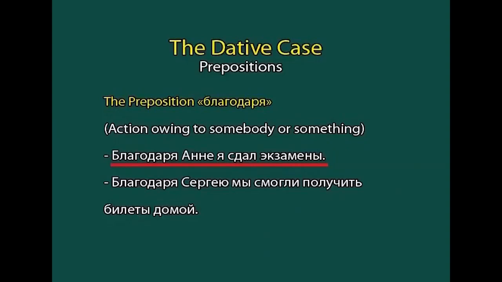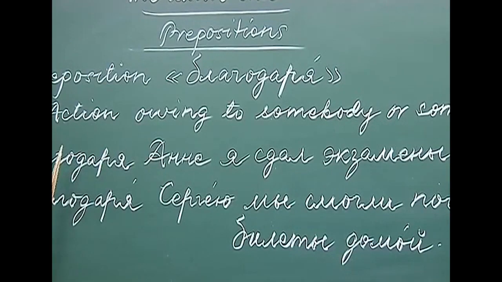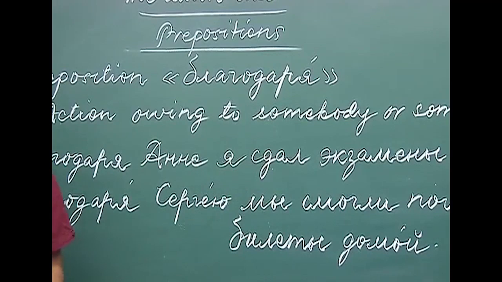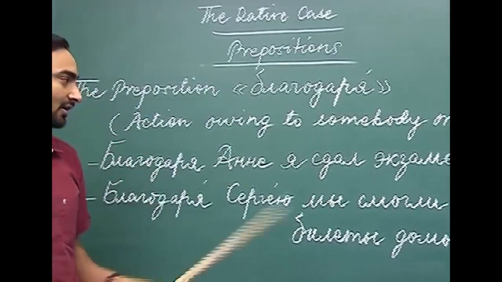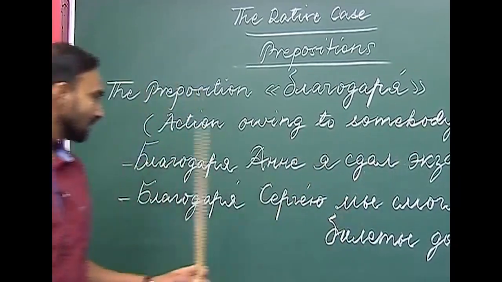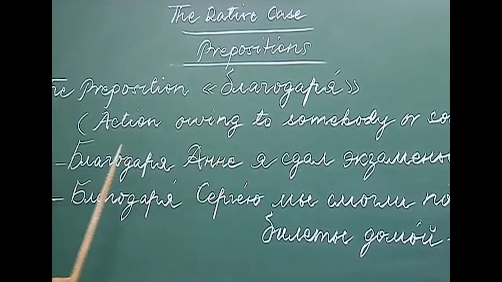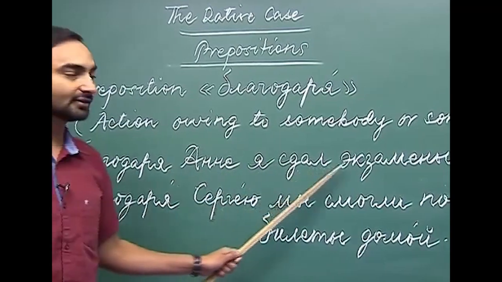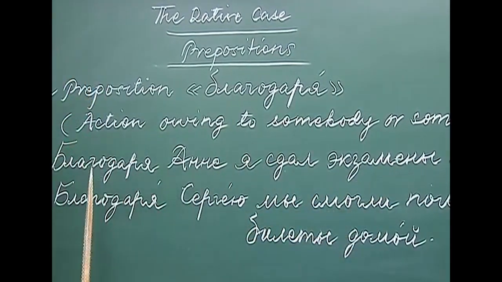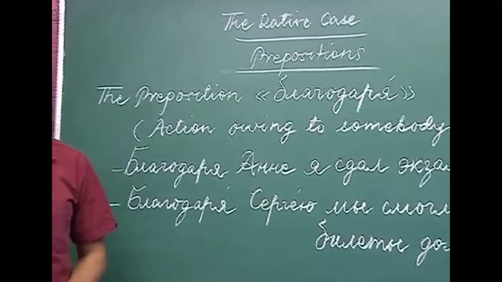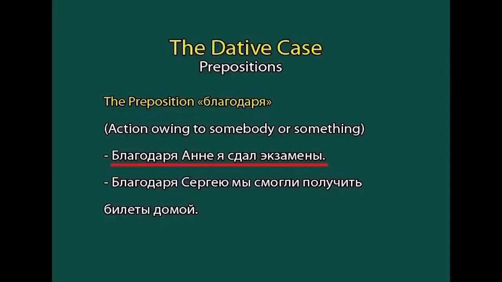Blagadarya aanne yasdal examini. Sdach is the perfective aspect of sdavach, which means to pass the exam. Sdach is to pass the exams. Blagadarya aanne. So, thanks to Anna or because of Anna, I passed the examinations. So, here blagadarya could mean either thanks to or owing to or because of or due to. So, because of Anna, I passed the examinations.